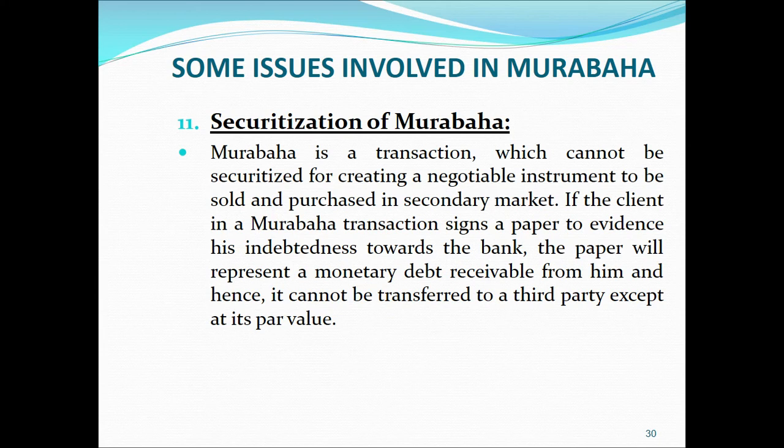The last issue is related to the securitization of Murabaha. Securitization is referred to as a process where we issue negotiable instruments against an asset. Now, negotiable instruments include shares or bonds. They can be issued once we have an ongoing business. Means the securities can be issued against ongoing businesses.